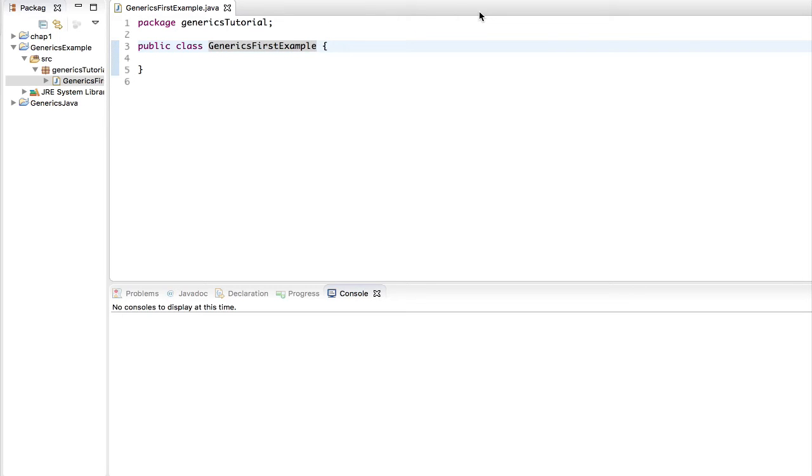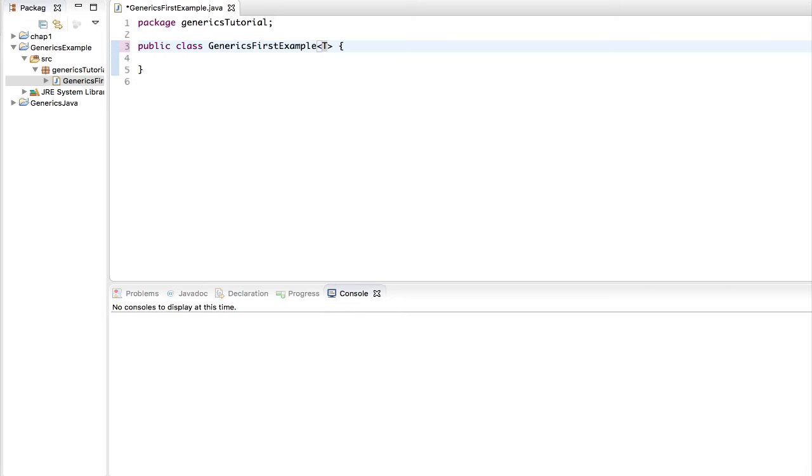So what we are going to do is pass in the type. And how do we pass in the type? It's very simple. All you have to do is just use angle brackets just beside the name of the class that you have created, and then use a parameter like this.